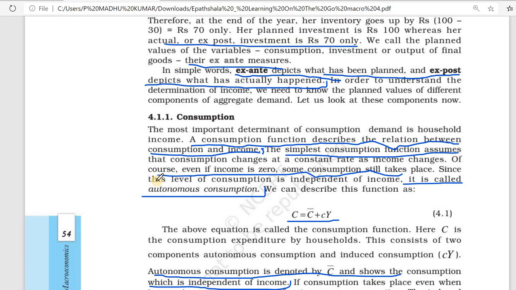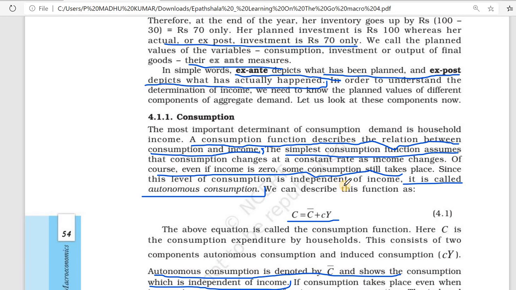Even if income is zero, some consumption still takes place. That is the important point. Suppose this month you didn't get any salary, then also you will spend some money for consumption. That one we call autonomous consumption. Even if you are not getting salary, we will consume because we need some food or water, basic needs, or earlier savings will be there.